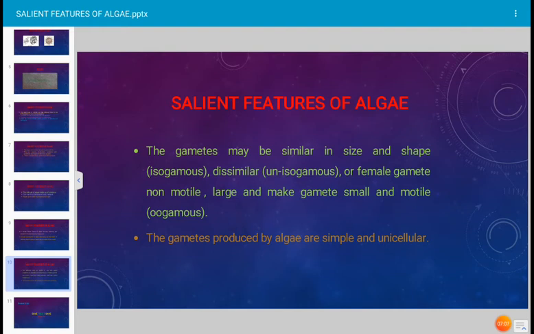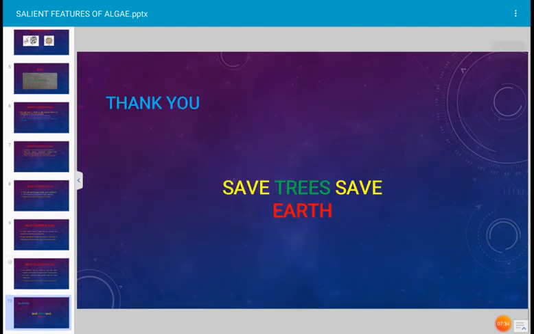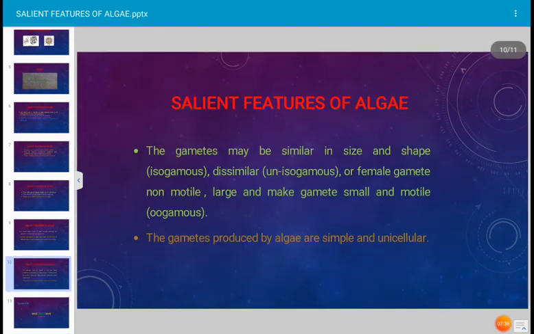And in case of anisogamous type of sexual reproduction in algae, the male gamete is small and flagellated, and female gamete is also flagellated but slightly larger in size in comparison with male gamete. And when the fusion between two such gametes takes place, that sexual reproduction is described as anisogamous type of sexual reproduction.